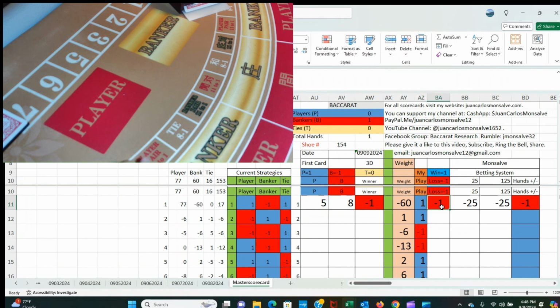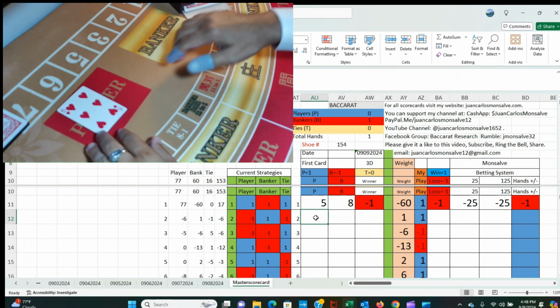I start with player. So it shows that I lost this hand. I lost the first $25. Now I'm going to play hand number two, and it shows on top here: zero players, one banker, zero ties, total hands played just one. I'm going to play hand number two.